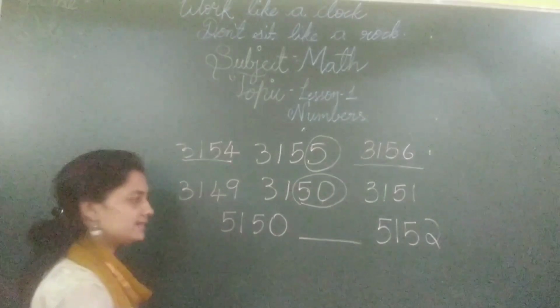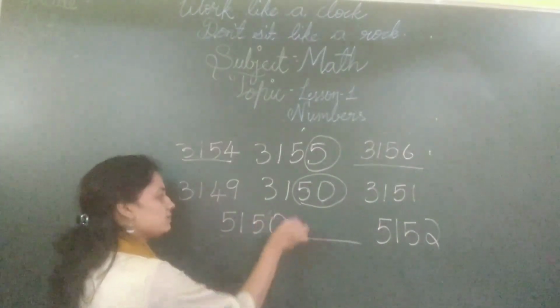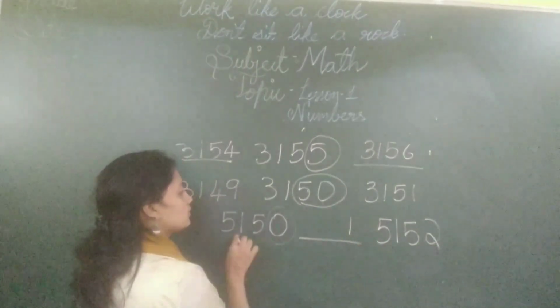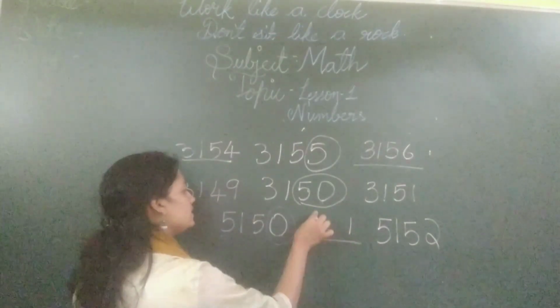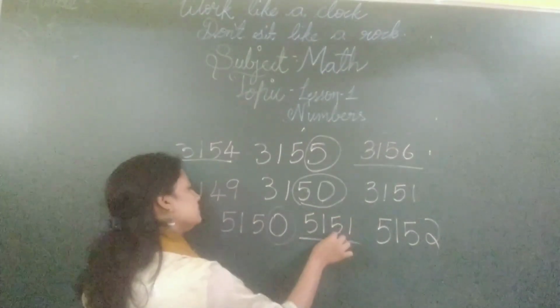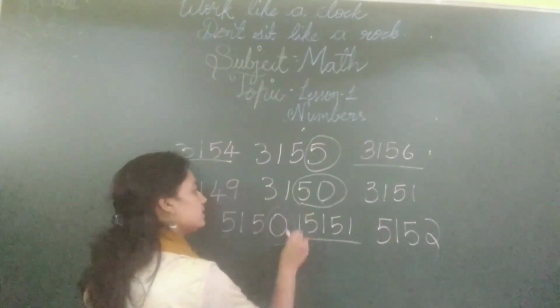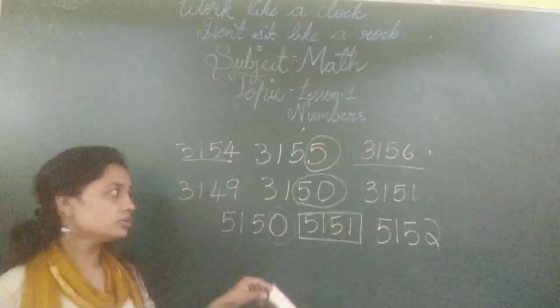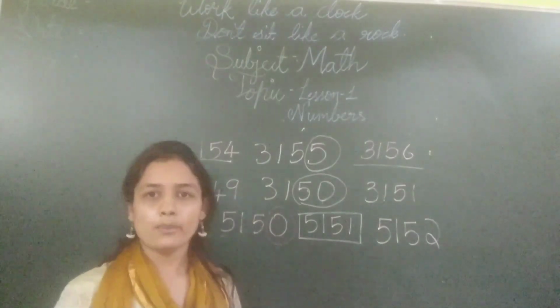So you can just see the first number, the unit place, is 0 and what comes after is 1. So the number in between these two will be 5051. This will be the in-between number. So now we have finished the board work.